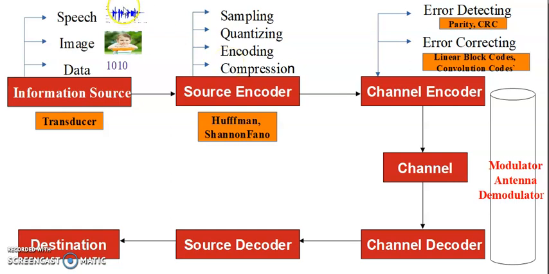So that is, consider here speech signal is given as the information source. Now we have to transmit this speech signal from here to destination. So this speech signal is first given to the source encoder block. In the source encoder block, this speech signal is an analog signal which is continuous in time and continuous in amplitude. So first of all, this continuous time, continuous amplitude signal is passed to the sampling block in the source encoder. This sampling block converts the continuous time, continuous amplitude signal into discrete time, continuous amplitude signal.